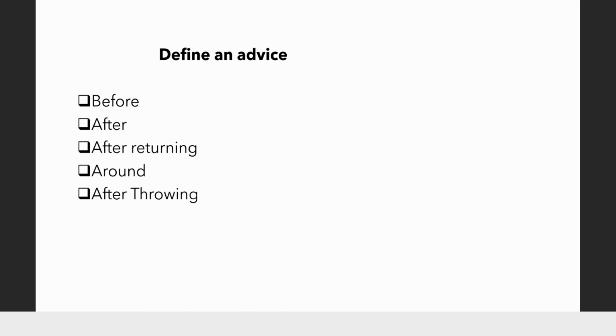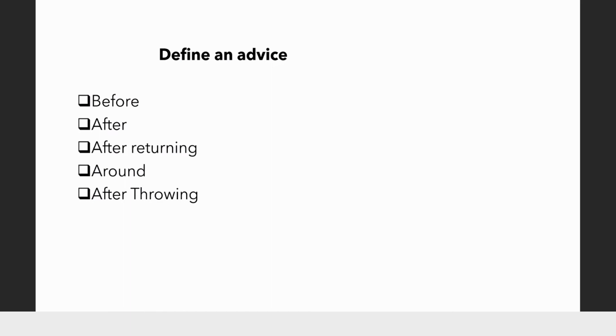So these are the types of advices that Spring supports: before, after, after returning, around, and after throwing. As the name suggests, before is before the method of the target object is invoked. For example, I'm calling a method in a target object. Before that method is invoked, I want to check if the user is allowed to execute this method or not. So I will use before advice.